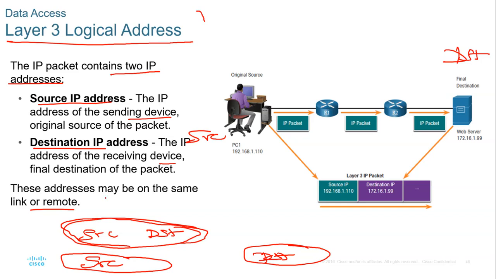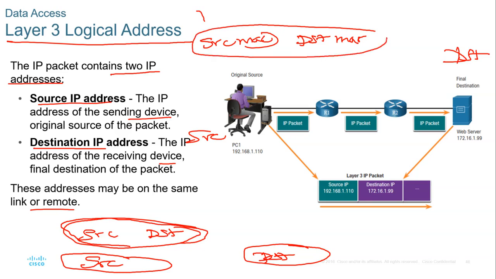But when it comes to what we call the MAC addresses, for example, if you have the source MAC and then the destination MAC in the same group or on the same network, still the source and destination MAC addresses are not going to change.